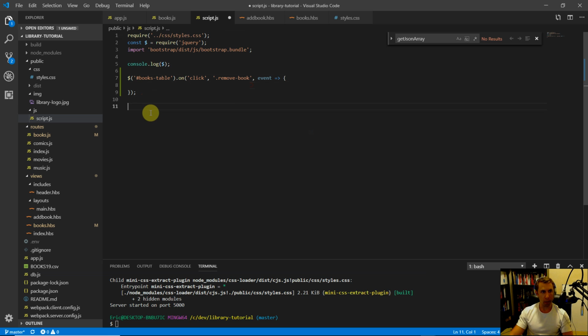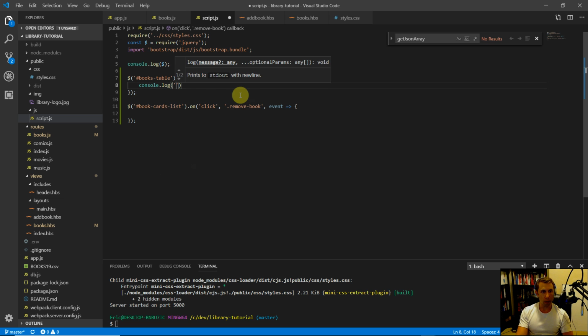And then let's do the exact same thing. I'm going to copy this. That's for the larger screen view, and this will be for the smaller. The smaller one was book cards list. Book cards list dot on click, remove book, callback function. Okay, so now we have click events. Let's go ahead and console log clicked, to make sure this is kind of working.